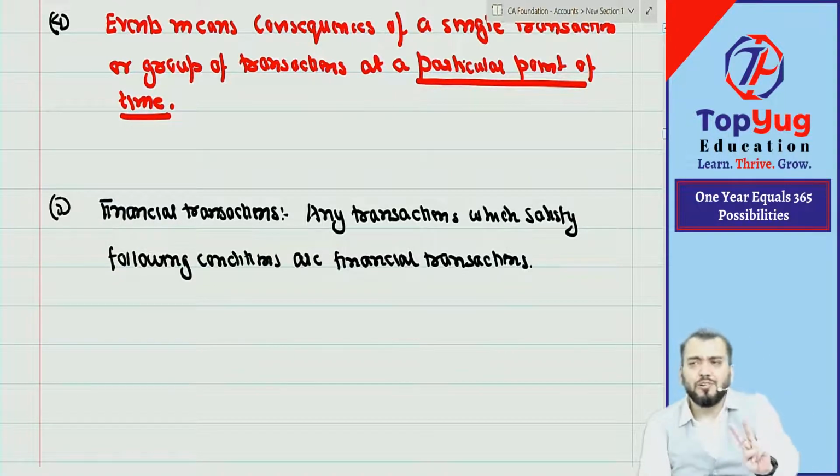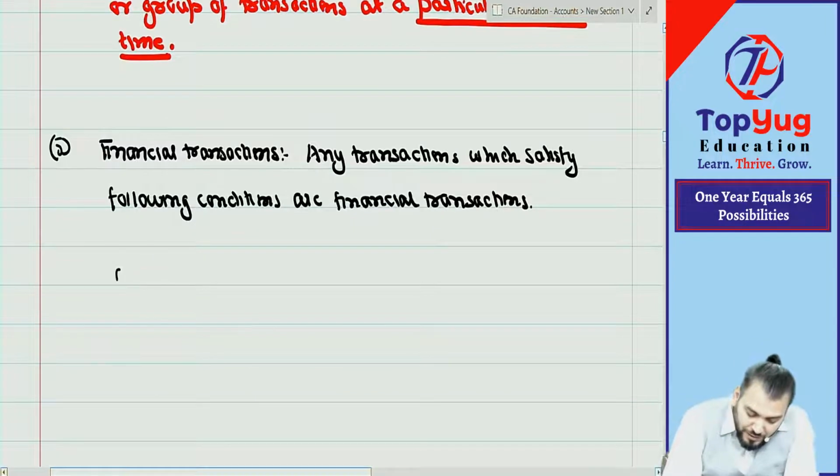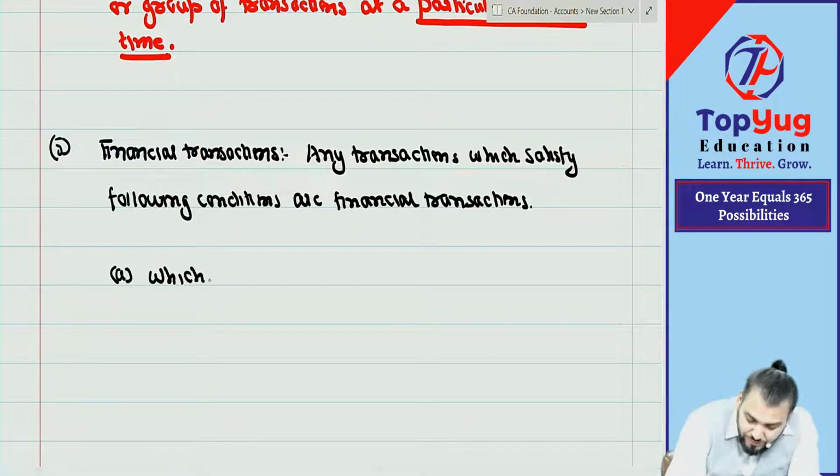Correct? So there are two conditions. If these two conditions are satisfied, that transaction becomes a financial transaction. First, point number A: which changes the financial position.